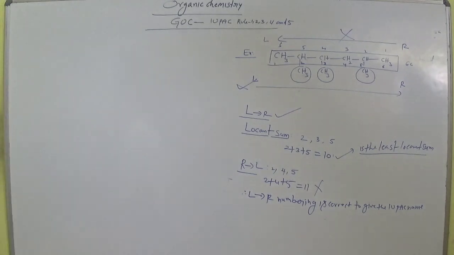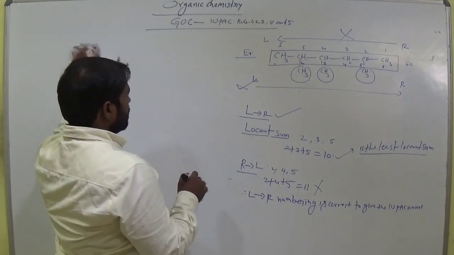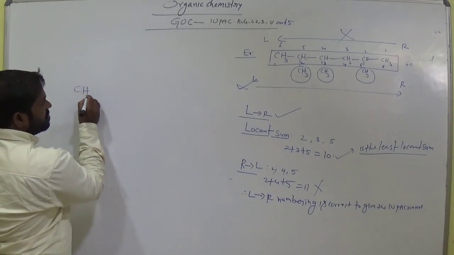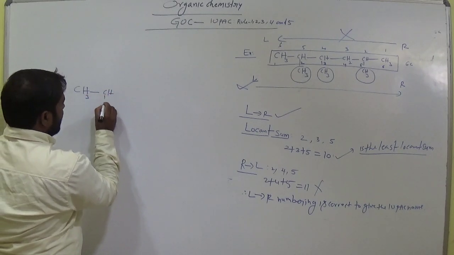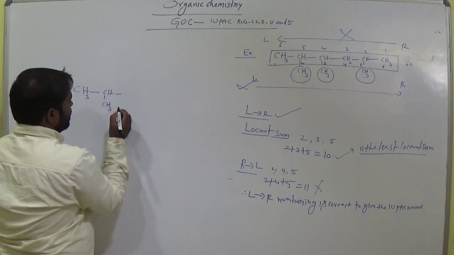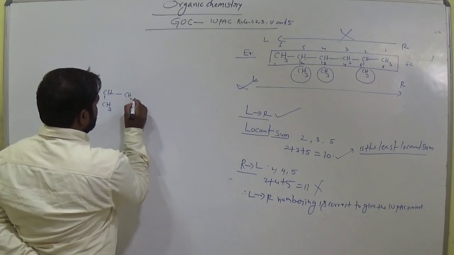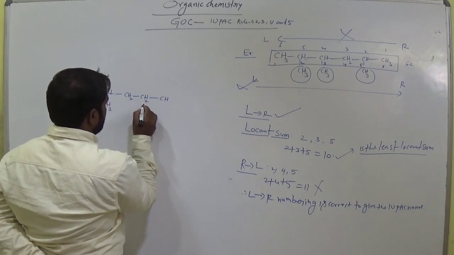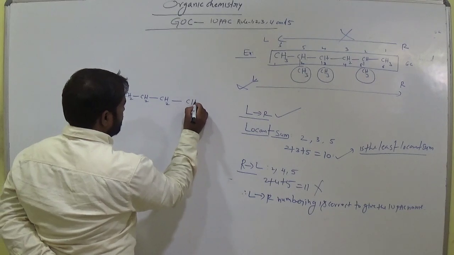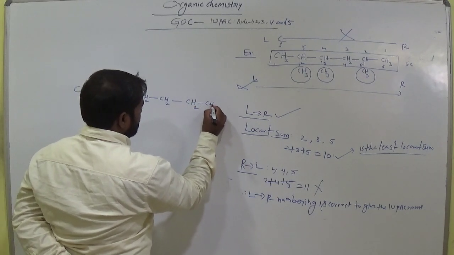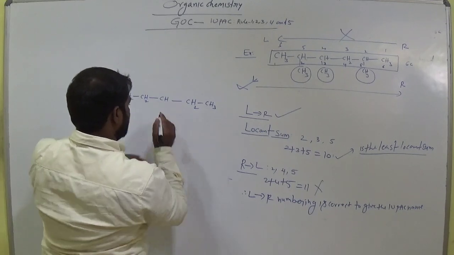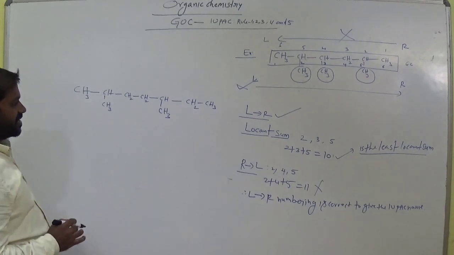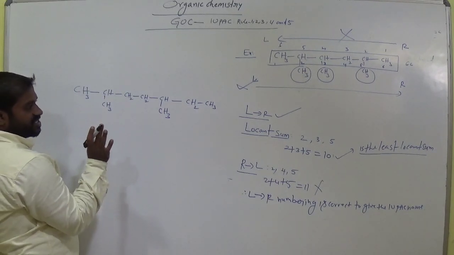Thank you very much. So let us take one more example here regarding this. Example 2, CH3, CH3, CH2, CH2, CH2, CH2, CH3. The CH3 is here, and CH3 is here. Okay. So first we have to select the longest carbon chain.